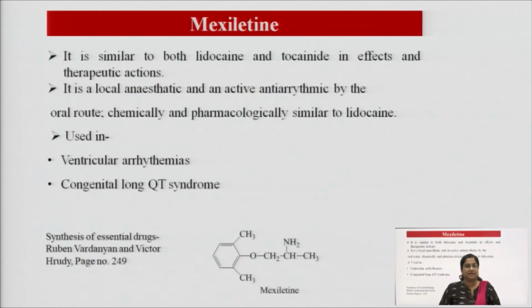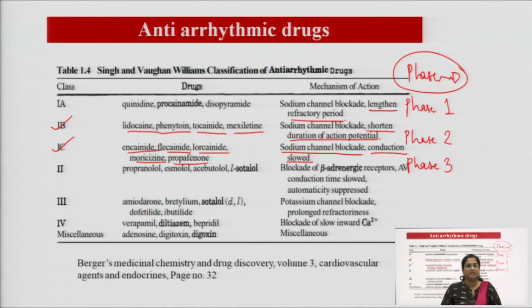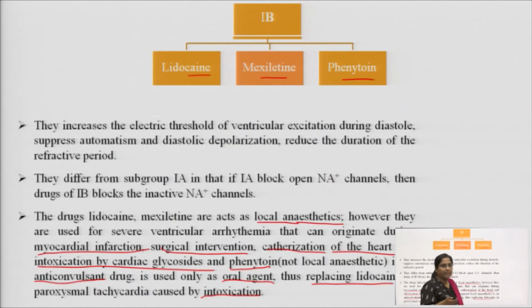In the classification slide, one more thing it says is that class 1C slows down the conduction. That means it has a slightly different mechanism of action. It definitely works on the sodium channels, but a little differently than class 1A and 1B, in that it slows down the conduction by acting on sodium channels and blocking them.